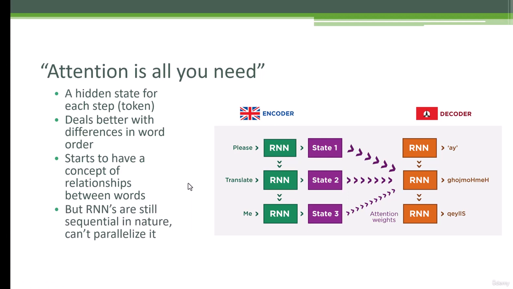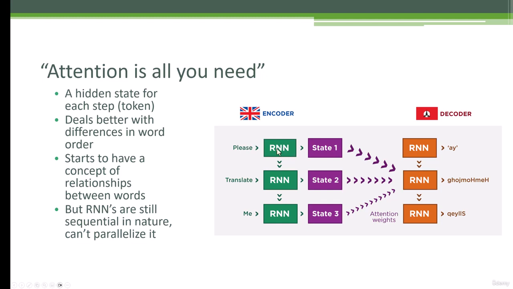However, this is still sequential in nature, so you can't parallelize this whole thing. We would like to be able to just say, okay, let's take "please translate me" and do that whole thing in parallel, right? Like I want to get all these states at once at the end. I should be able to do that, right? If you just look at the diagram, this looks like something you can do in parallel, right? Why not just do "please translate" and "me" together? But because they're still based on RNNs, you can't, because this RNN requires the recurrence from the previous stage, right?